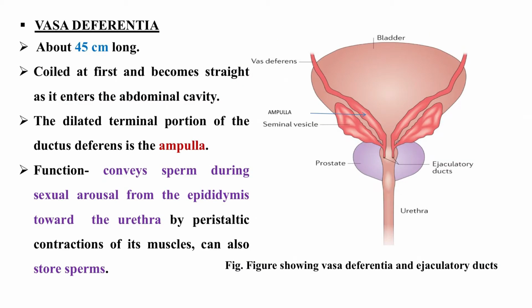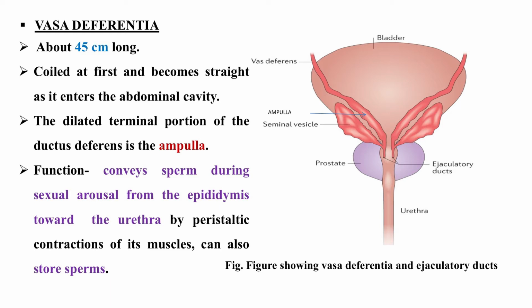After that, the vas deferentia will lead into the abdominal area. At first it is a coiled structure, but when it enters the abdomen, it becomes straight and the terminal portion gets dilated. As you can see in this slide, this dilated terminal portion is the ampulla.